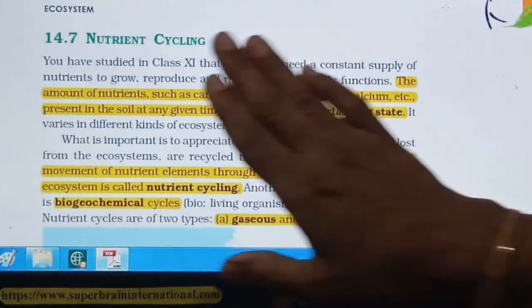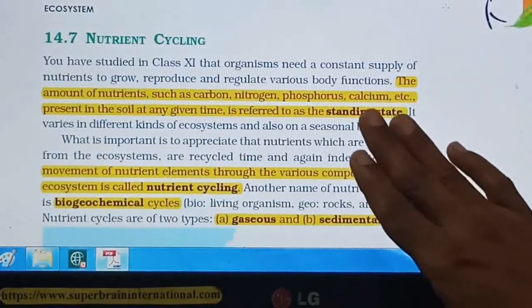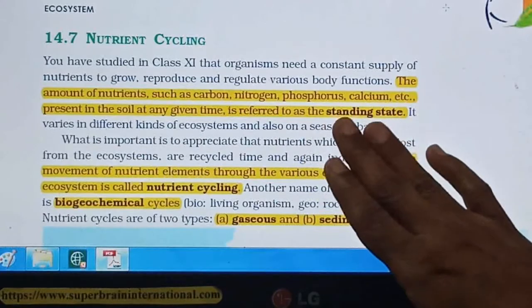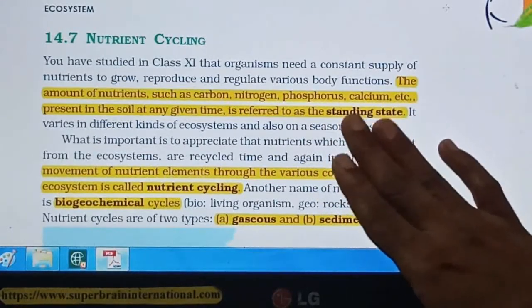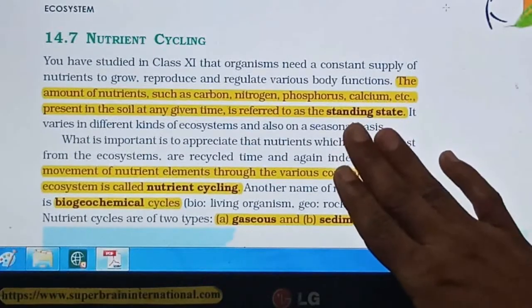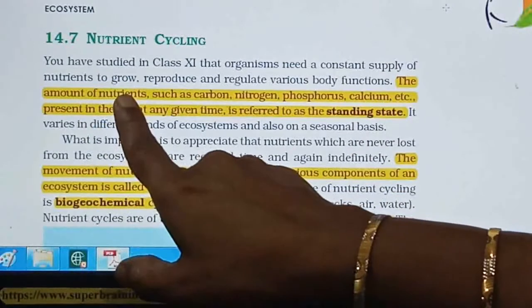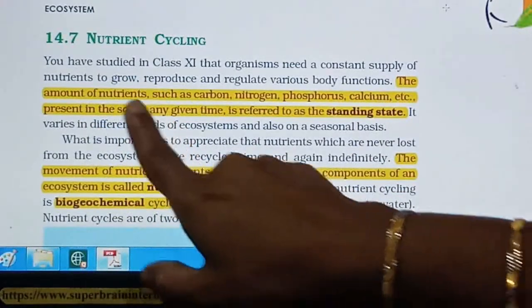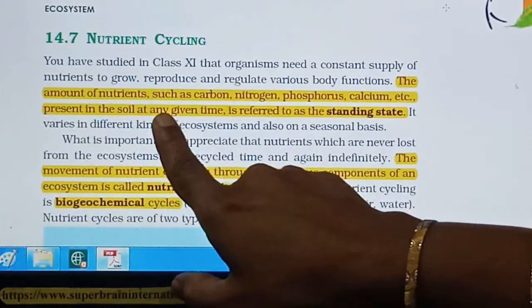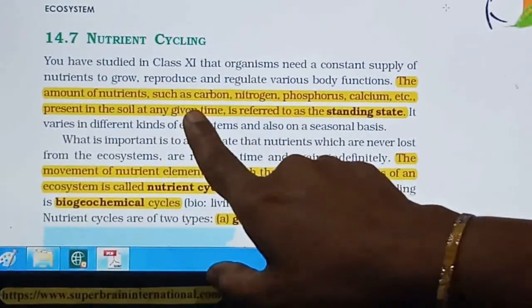But here for the nutrient cycle we are studying the standing state. A question will be asked about the standing crop and standing state for defining, so see the difference between these two properly. Standing state is nothing but the amount of nutrients present in the soil at any given time, right?